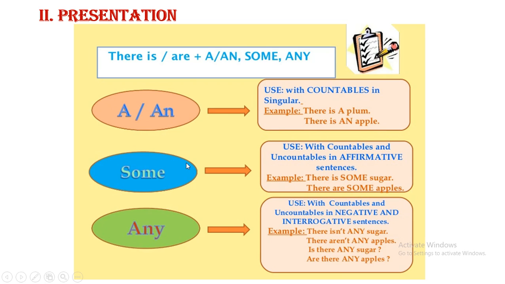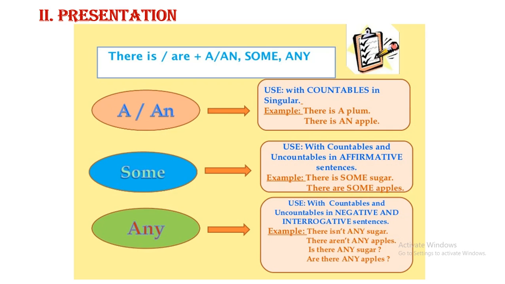Let me talk about some. When you say some, it means not only one but more than one. It can be 2, 3, 4, 5; we just don't know. We use some with countable nouns and also with uncountable nouns in affirmative sentences.